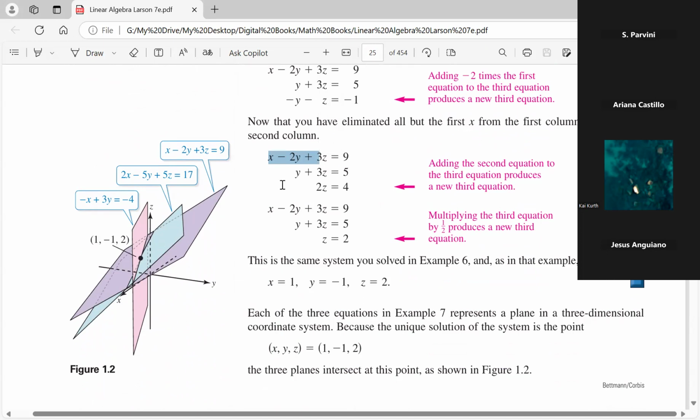So that's what this first equation is. He's actually graphed these surfaces in 3 dimensions. And this one has a common point of intersection right there of the 3 planes. And that's what that is.